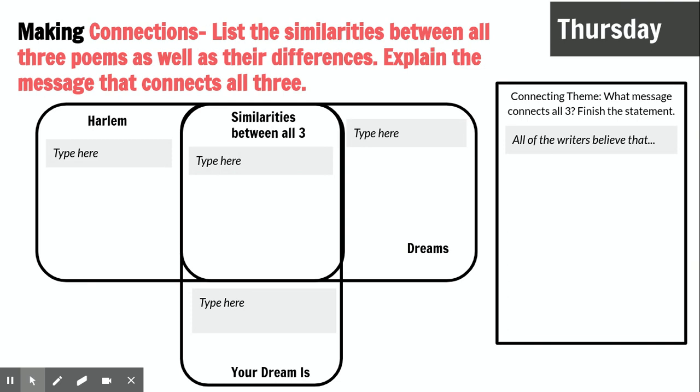And then on the right-hand side, there is a connecting theme box. It says, what message connects all three? Remember, the message means like your theme, the life lesson. What are all three talking about? And this sentence starter is there ready for you. It says all the writers believe that, and then you finish off that sentence.